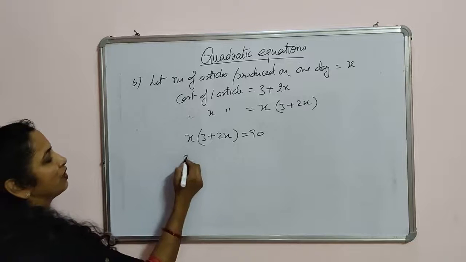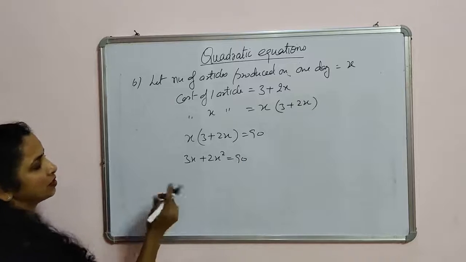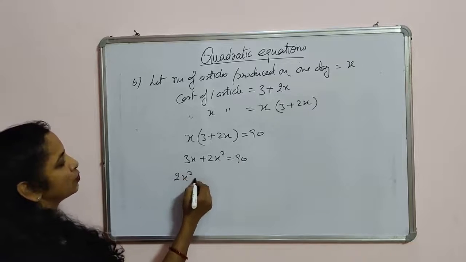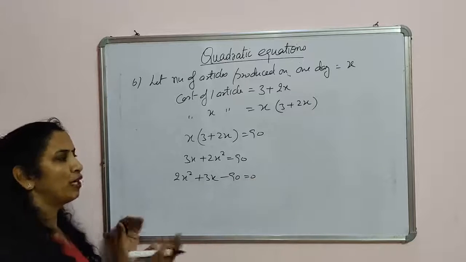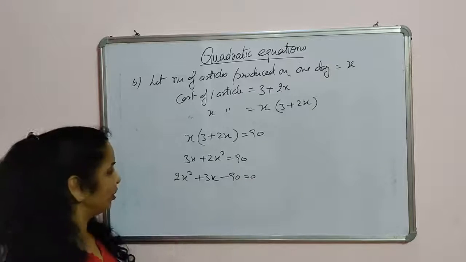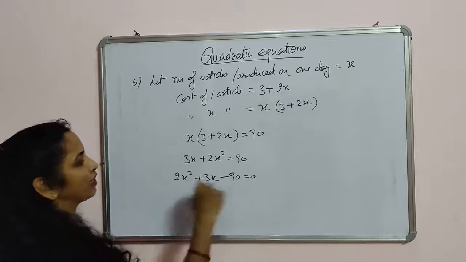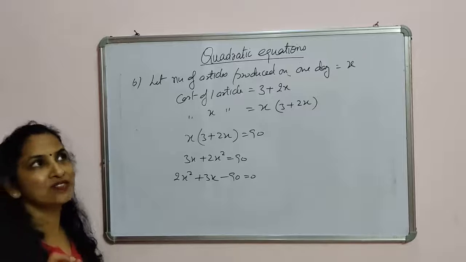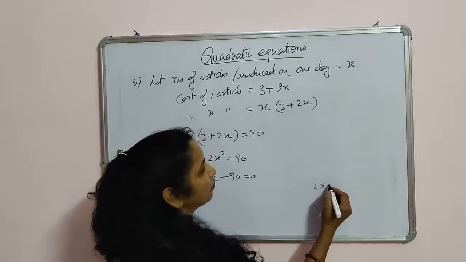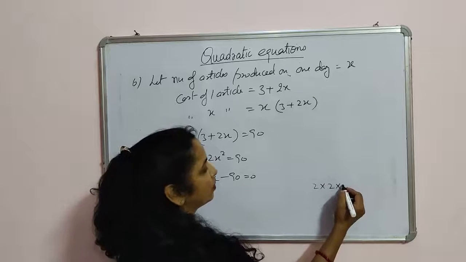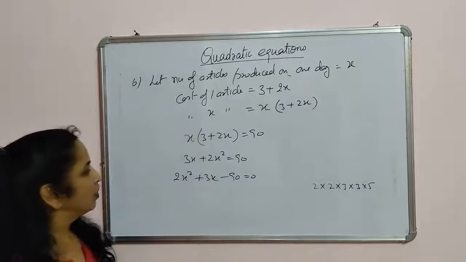And again we can solve it: 3x plus 2x square is equal to 90, and it will be 2x square plus 3x minus 90 equals 0. We obtained the equation in the form of a quadratic equation. And then again we factorize. How we factorize: 2 multiplied with 90 is 180. Factorize 180 such that you get the value 3. So the factors of 180 are 2 into 45, 3 into 5. These are the factors of 180.